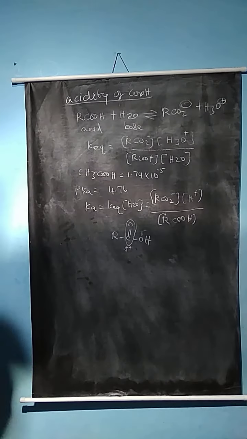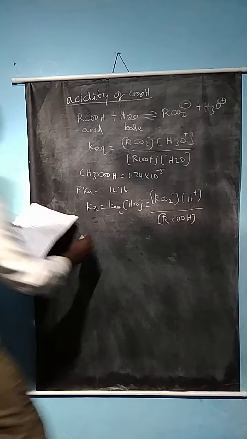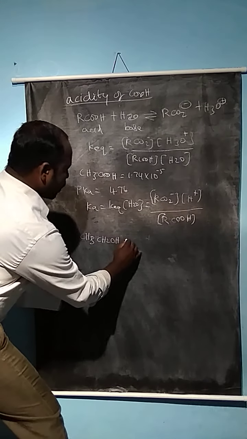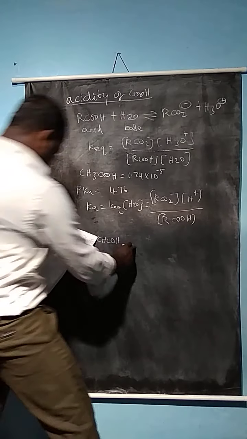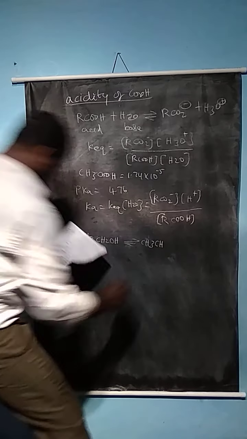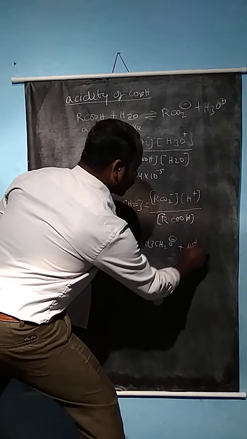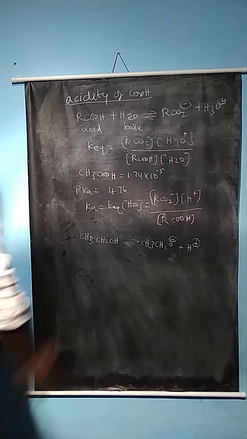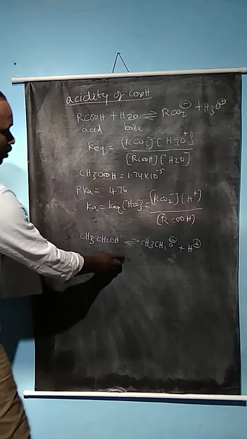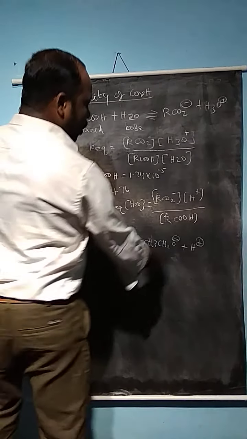We can see this in the formation of the equation. CH3CH2OH, the alcohol ethanol, ionizes to CH3CH2O minus plus H plus, and the equilibrium shifts to the left side, because no resonance structure takes place in alcoholic molecules.